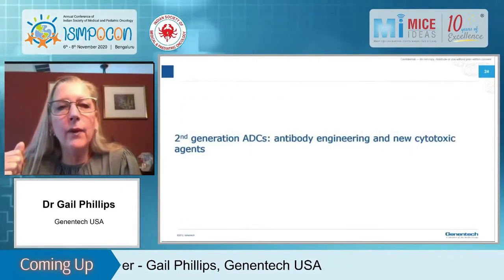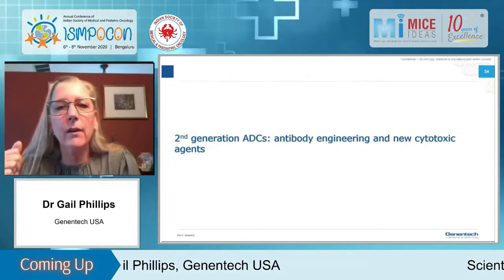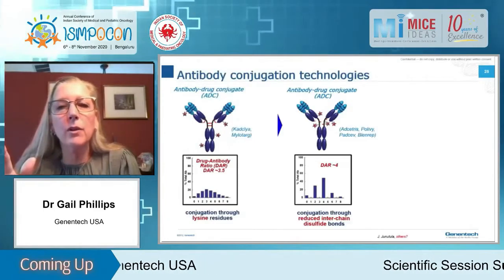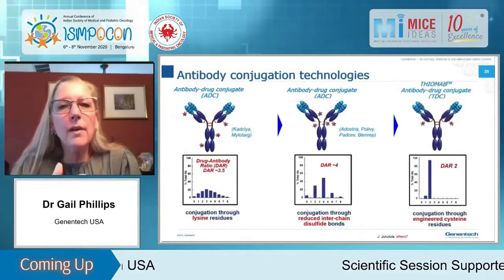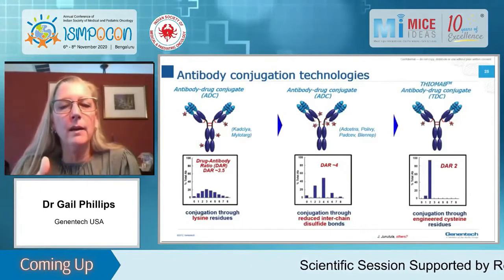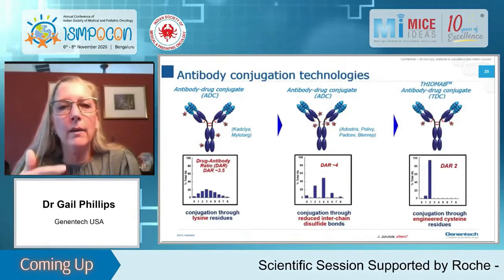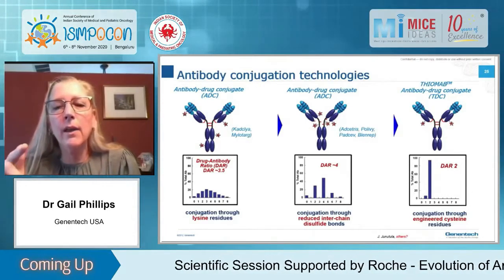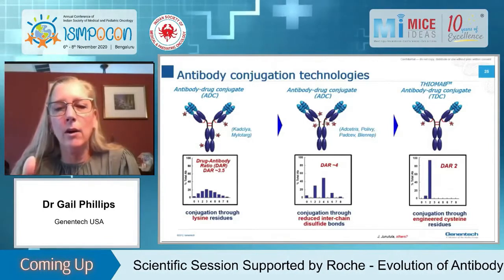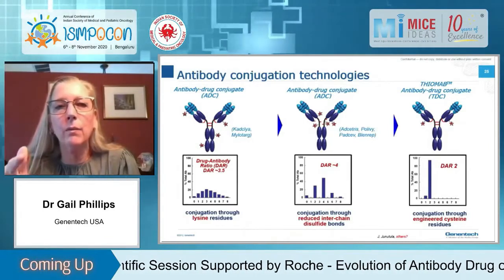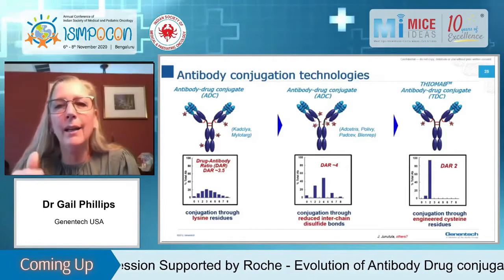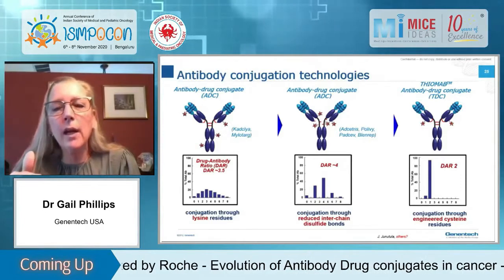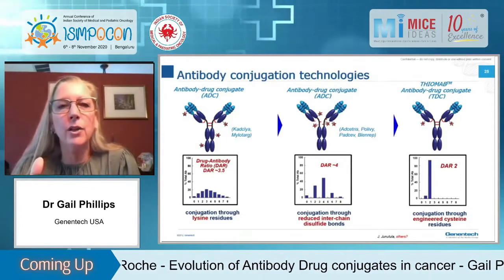And so just very quickly, for second generation ADCs. If you look on the left, this is how Kadcyla is made. It is made by linking in a random way the linker drug to lysine residues. And as we all know, you get a heterogeneous distribution of drug. All of the mmae, the auristatin containing ADCs are linked through reduction of the antibody interchain disulfide bonds. So they're all in that hinge region, which is shown here. So you get approximately a DAR of 4, but you still get a heterogeneous distribution.